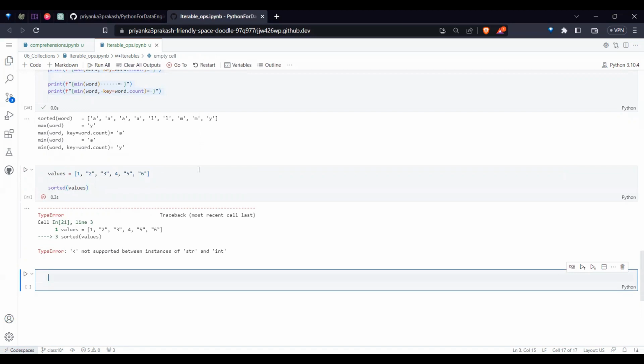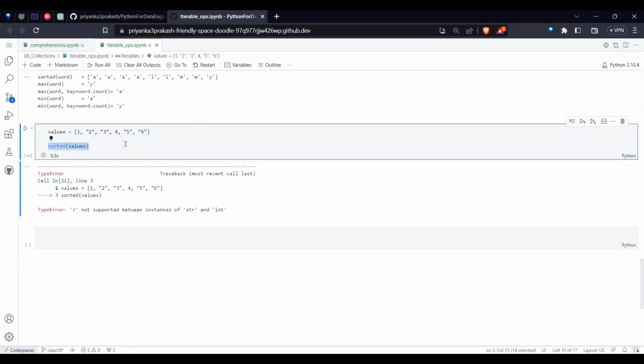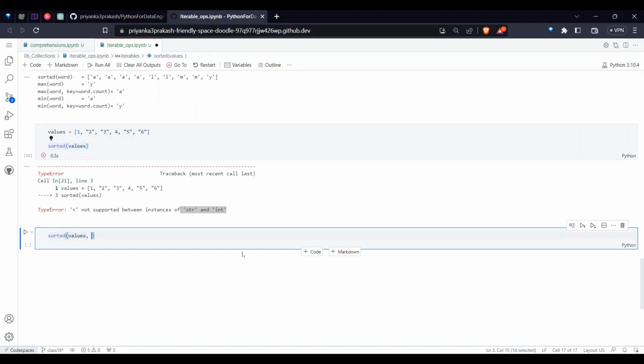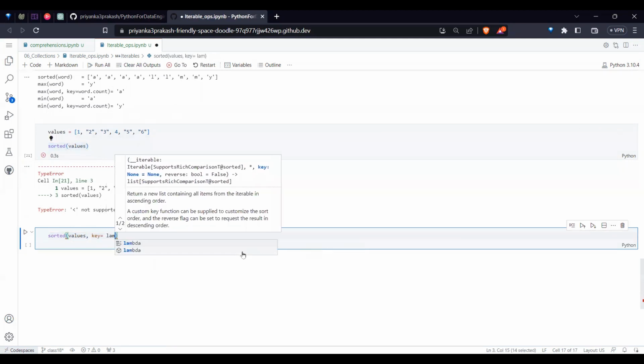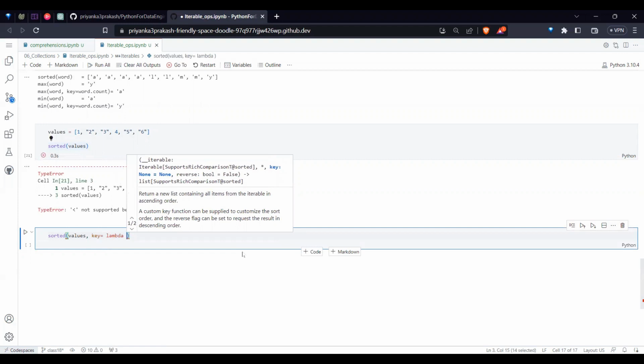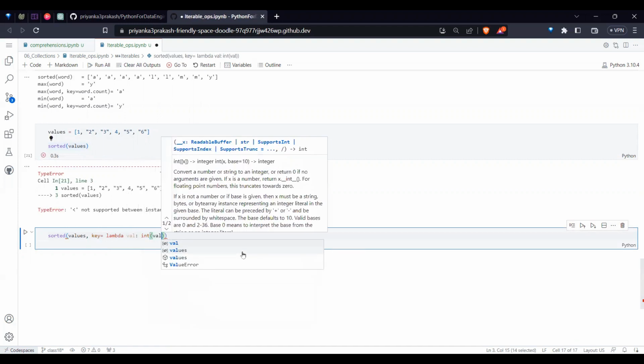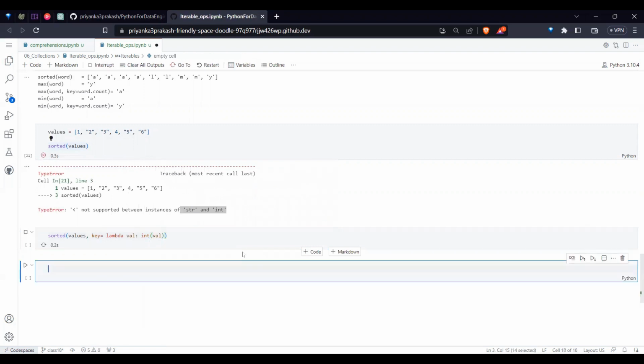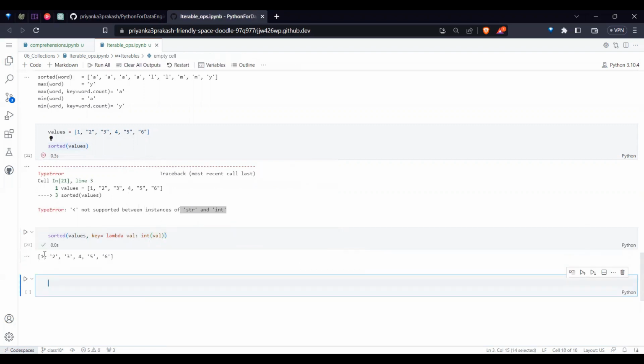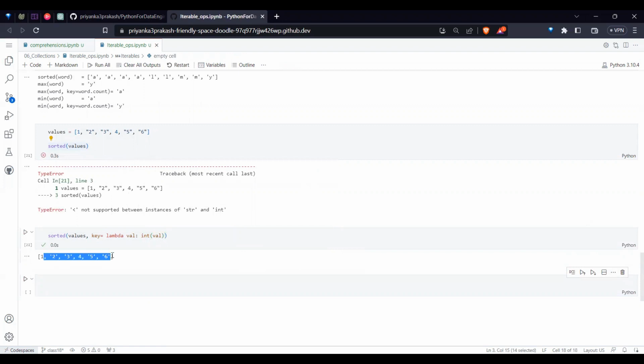In Python 2, it used to work perfectly, but in Python 3, it will throw an error. The reason being, it cannot do the operations directly. Then what we need to do is pass a custom value. Next you will learn about something called a lambda. You need to convert all the values to one data type, either everything to string or everything to integer. In this context, if I give integer of value, all the values will be converted to integer, then they will be sorted. In the result, if it is a string, it will stay like that only.